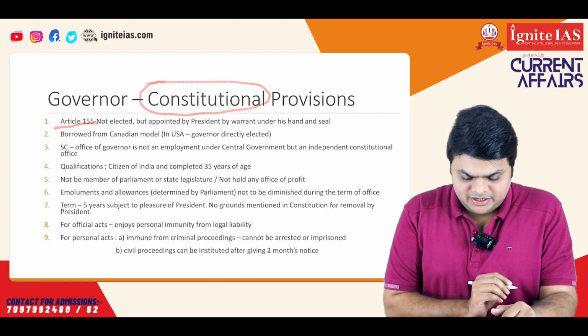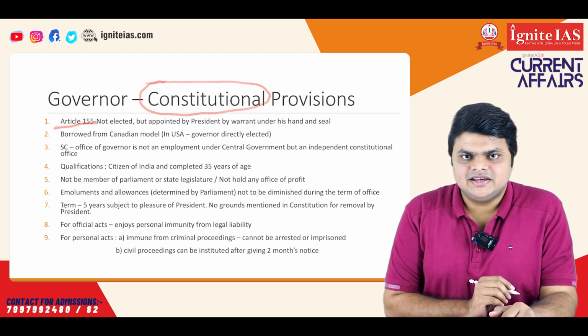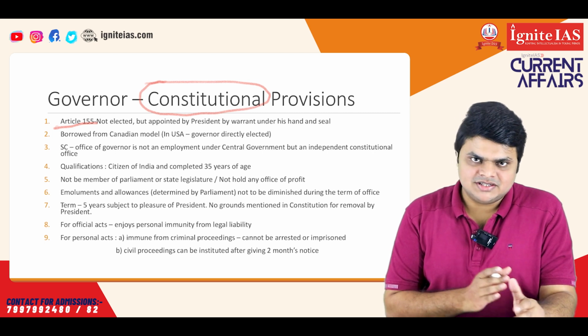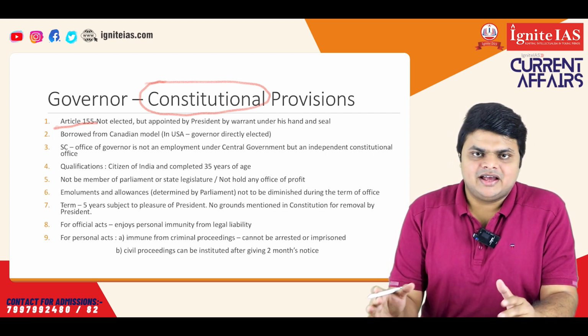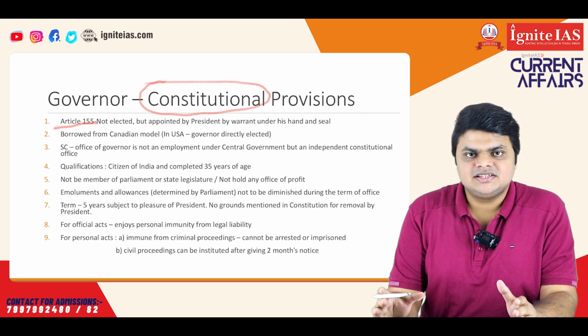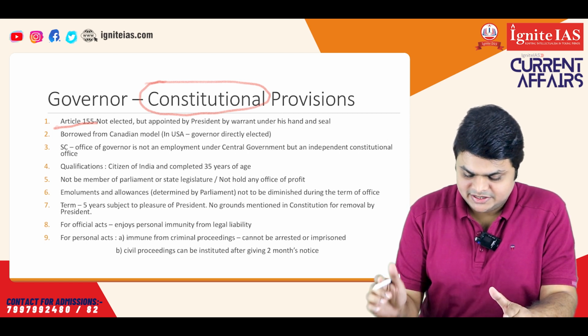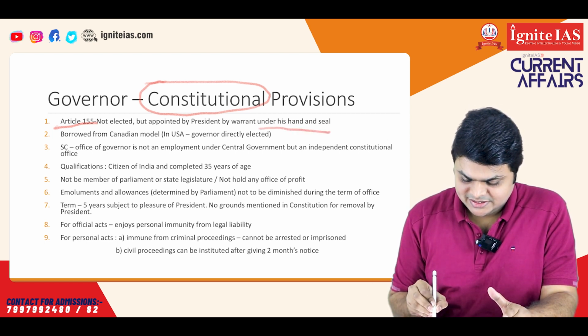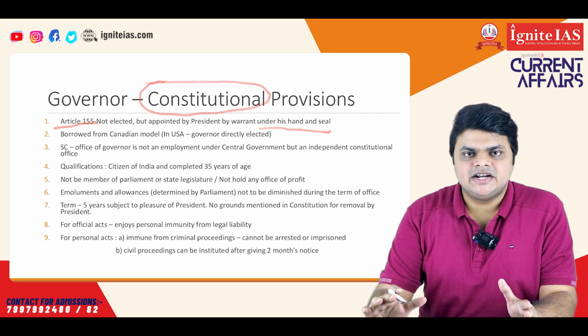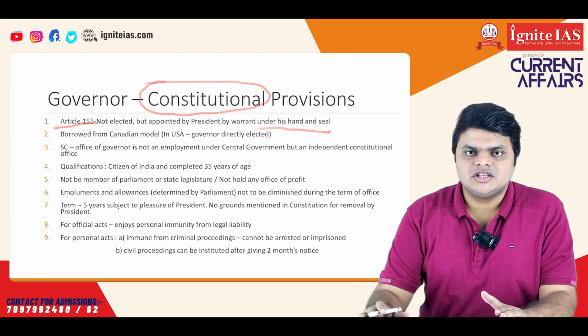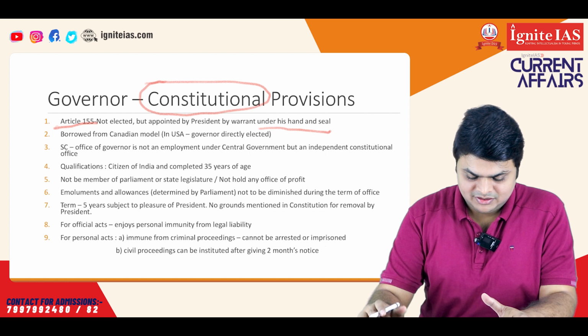Now, we all know that the president is elected by a special electoral college. But a similar kind of setup is not there for the state governor. Article 155 just says that the state governor will be appointed by the president by a warrant under his hand and seal. It simply means that the president will appoint the governor. There is no concept of election here at the state level.